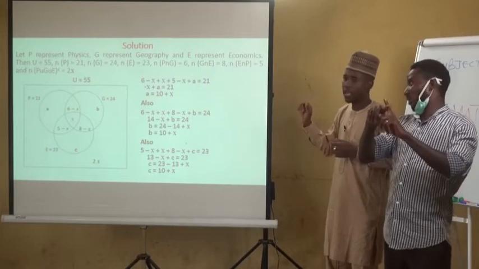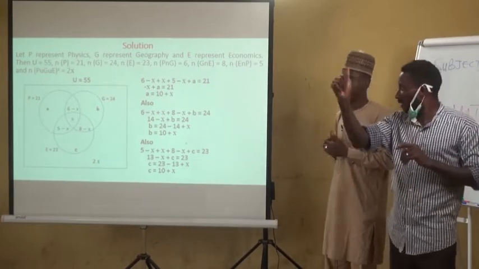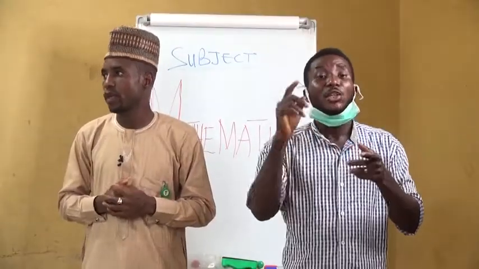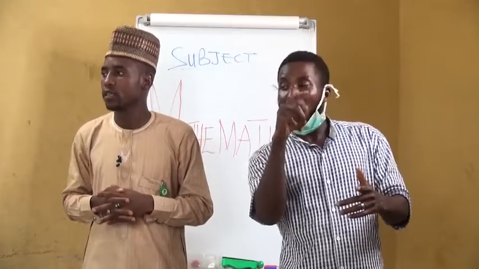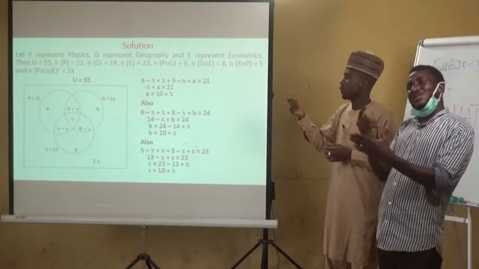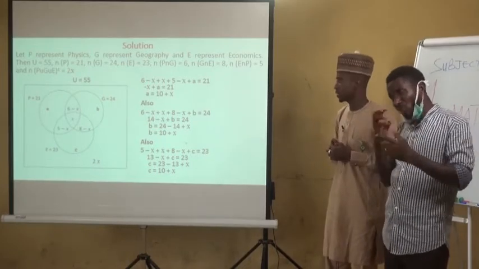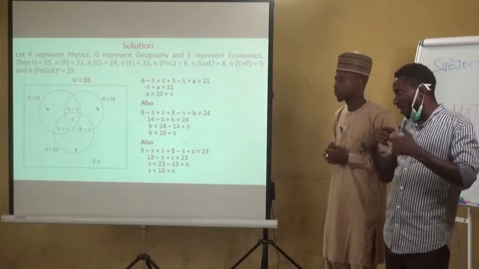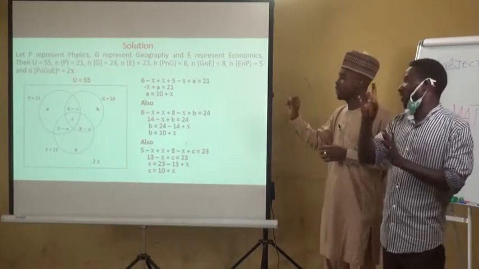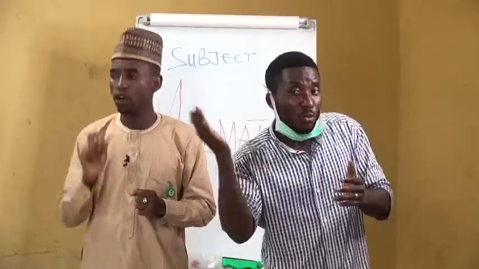Then we have A equals 10 plus X. Also, going by the second circle of geography, if you observe it clearly, you will see that within the circle or the subset of geography, we have a value of 6 minus X, we have X, we have 8 minus X, and we also have B. And B represents those that study geography only.